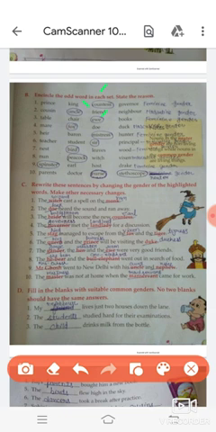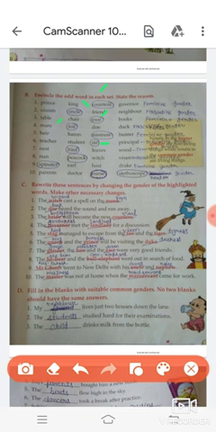Rest are neuter gender. Next, mare, fox, doe, duck. We will circle fox. Why? Because it is masculine gender. Mare, doe, duck all are feminine gender. Heir, baron, mistress, hunter. We will circle mistress. Why? Because it is a feminine gender and rest are masculine gender, common gender. Teacher, student, sir, principal. We will circle sir. Why? Because it is masculine gender.